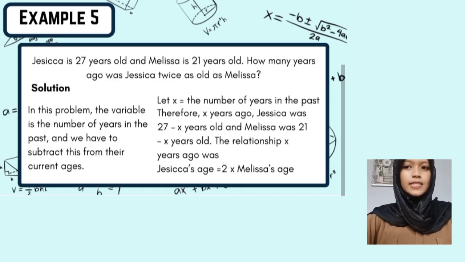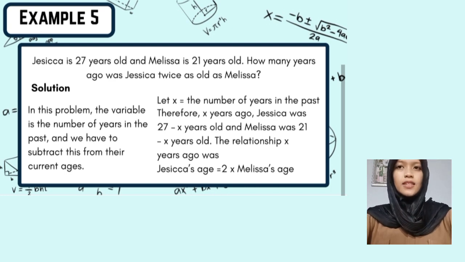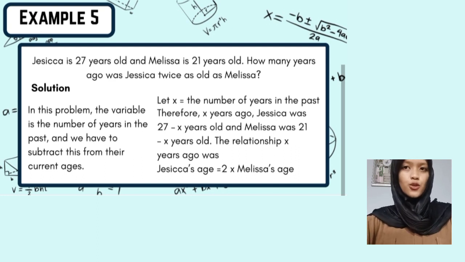Example 5. Jessica is 27 years old and Melissa is 21 years old. How many years ago was Jessica twice as old as Melissa? Solution. In this problem, the variable is the number of years in the past, and we have to subtract this from their current age. Let x equal the number of years in the past. Therefore, x years ago, Jessica was 27 minus x years old and Melissa was 21 minus x years old. The relationship x years ago was Jessica's age equals 2 times Melissa's age.